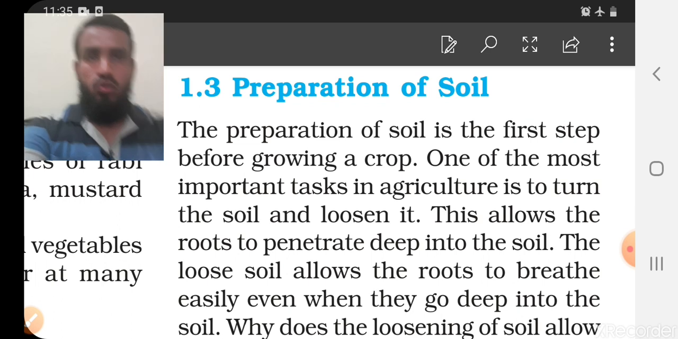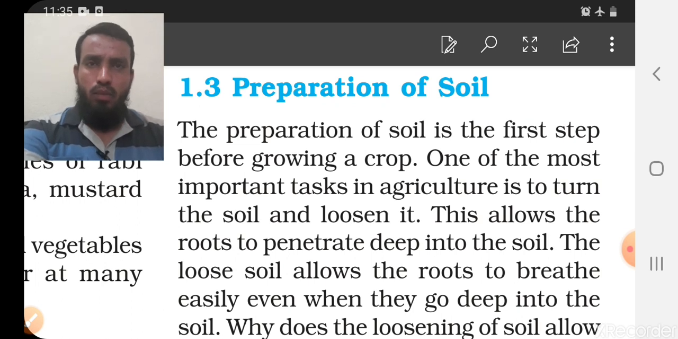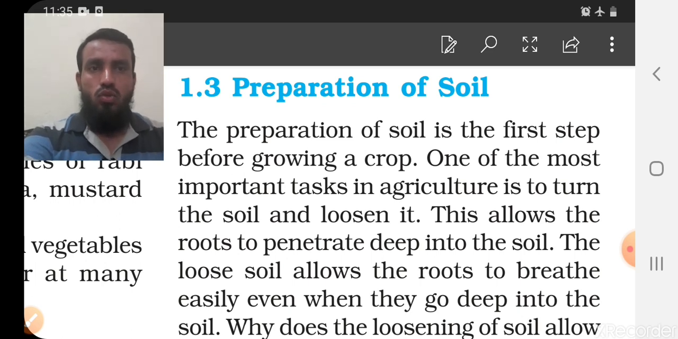So if you want to start the sowing process, to do agriculture over there, first of all we have to prepare the soil. The preparation includes removing the weeds, plowing and turning up the soil, and making the soil smooth, which will allow aeration. All these things come under the preparation of the soil. So this is very important.